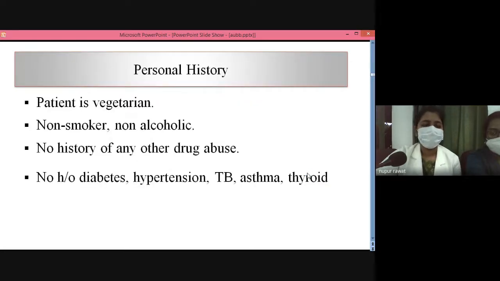Personal history: patient is vegetarian by diet. She is a non-smoker and non-alcoholic. There is no history of any other drug abuse. No history of diabetes, hypertension, tuberculosis, asthma, and thyroid.